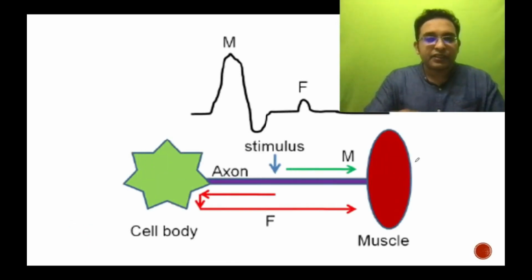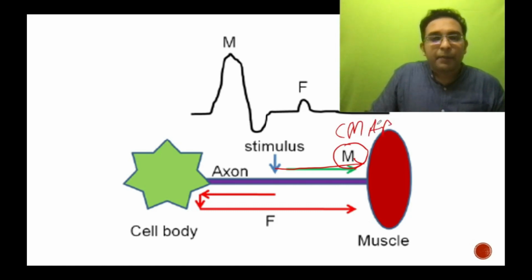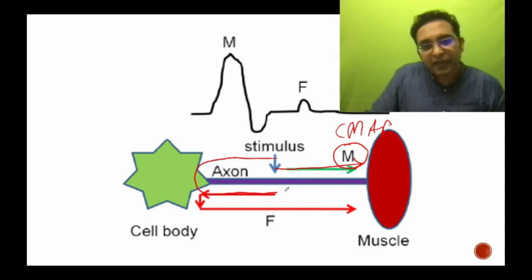So what happens is, when we stimulate a nerve which further causes a muscle contraction, the immediate response is called the M wave, which produces a CMAP amplitude. But it has a retrograde conduction which moves back to the anterior horn cell and then comes back. This is actually a motor response. So that is called the F wave.